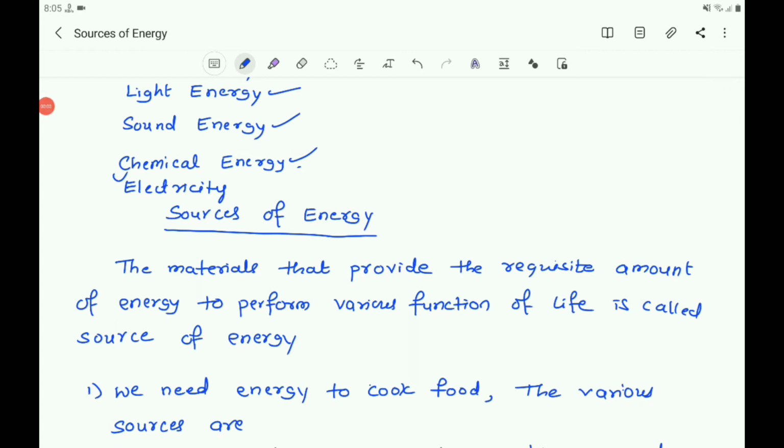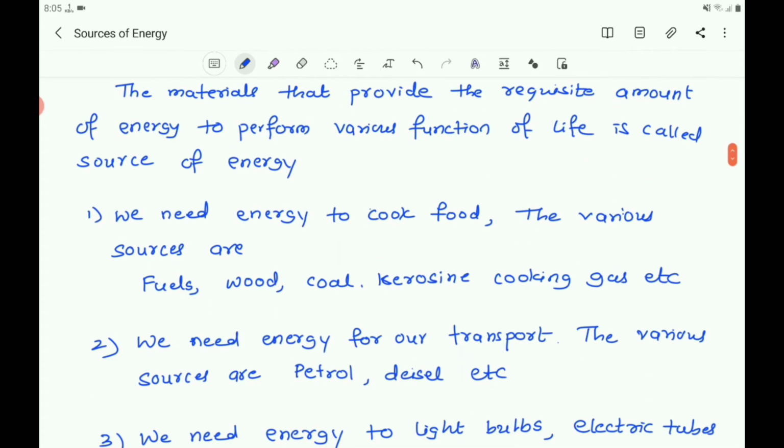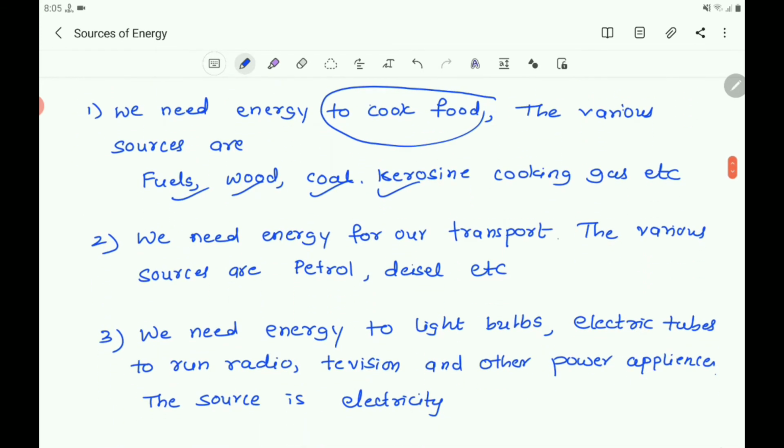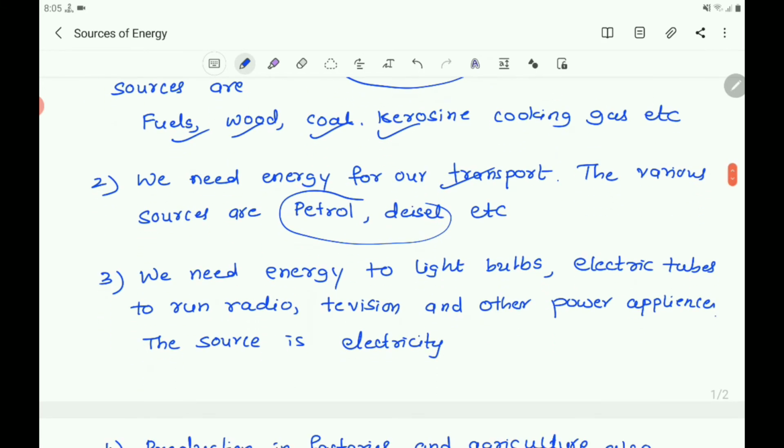So in our daily lives, we use energy from various sources for doing work. We use kerosene, coal, wood, fuel to get energy to cook food, and also use petrol, diesel, etc. for our transport, and also use electricity to get light, and also to run radio, television, etc. And also we can use muscular energy for carrying out physical work.